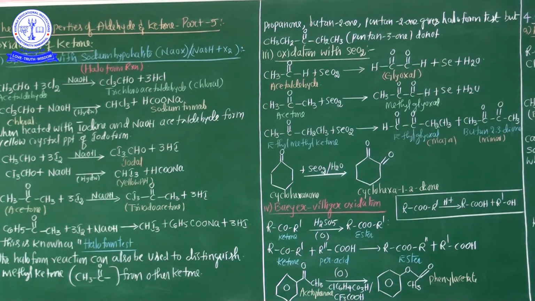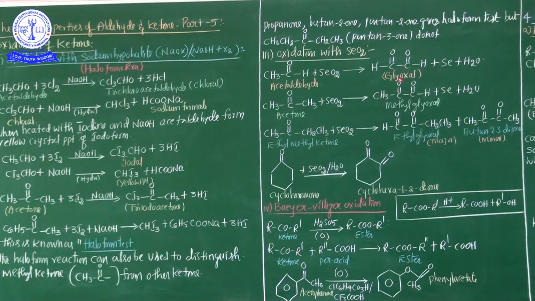And another chemical property or chemical reaction from the oxidations of the ketone is called oxidation with selenium dioxide. See here, aldehydes and ketones with reactive methylene or methyl groups undergo oxidation with selenium dioxide at room temperature to form dicarbonyl compounds.